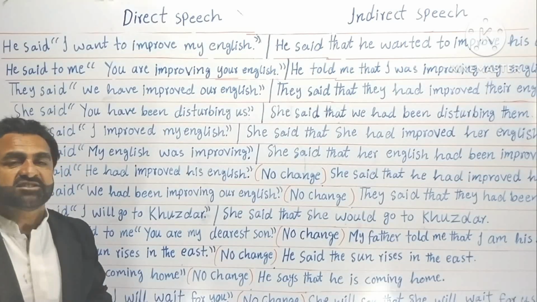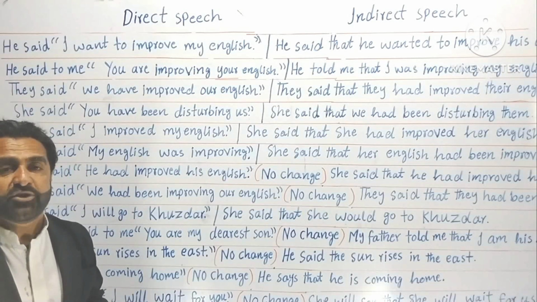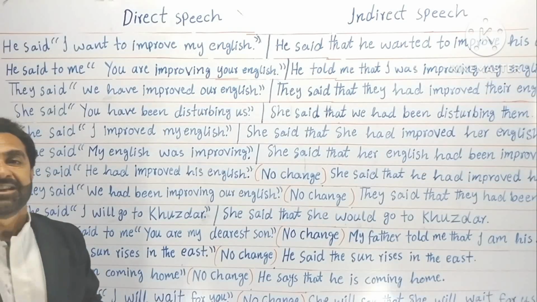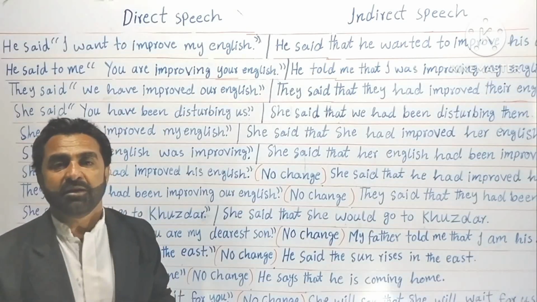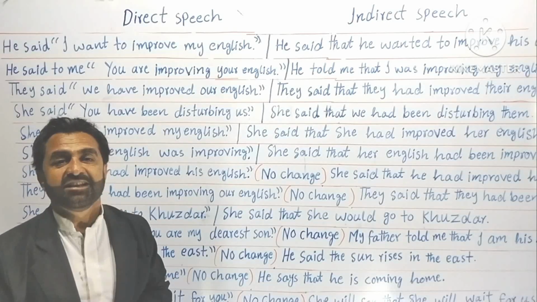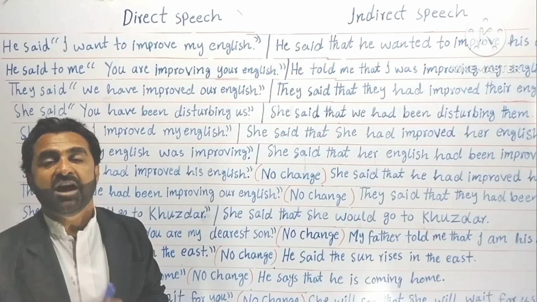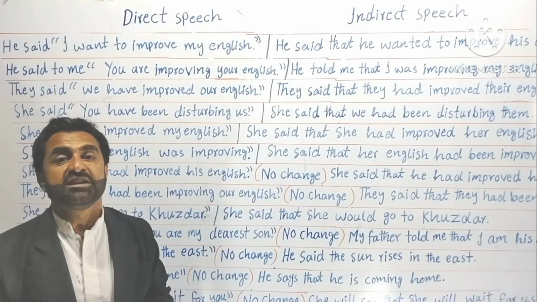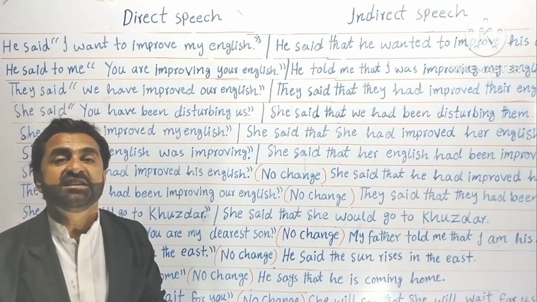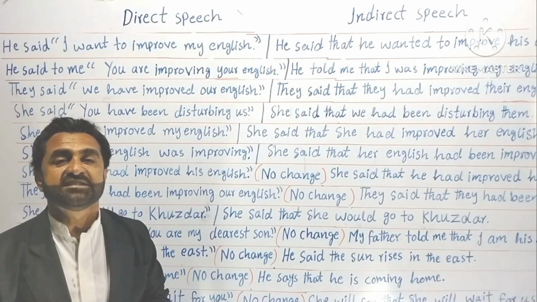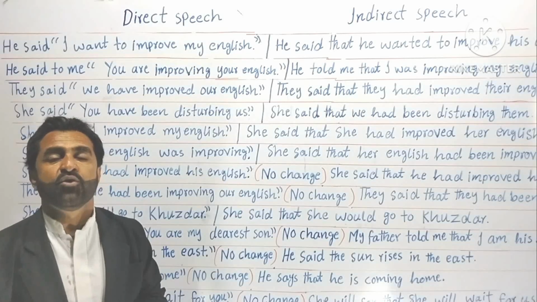Then I asked him, who were you talking to? What was he saying? So he said that it was our younger brother. Then I would ask, what did he say? He says that he is coming home. Or you can say, he says, I am coming home.